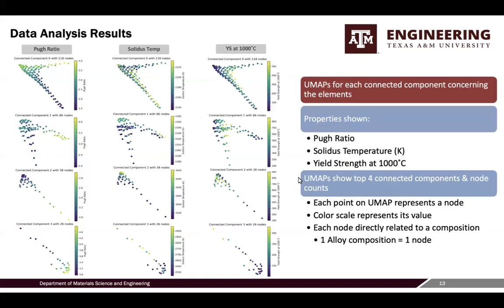The next 3 properties evaluated were Pugh ratio, solidus temperature, and yield strength. Trends between connected components were consistent across all 6 properties. This consistency indicates the reliability and stability of the identified compositions, and the analysis helps in understanding the influence of these properties on the overall performance and stability of the CGA system.